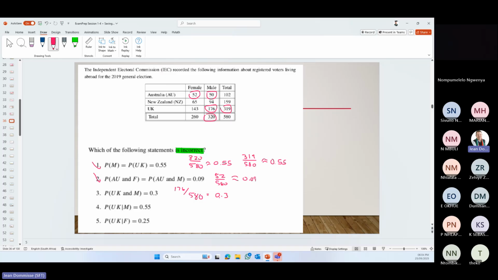Okay, so unfortunately, all the easier calculations are done. So now we need to look at one of the given ones. So probability UK given male. Let's just write it here.